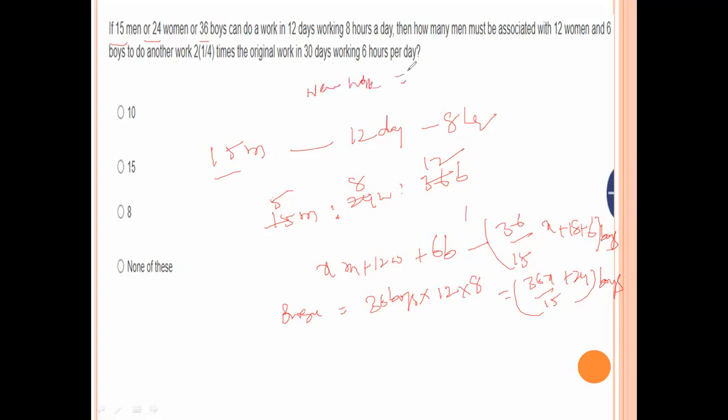New work equals 2 1/4, means 9 by 4, into 36 into 12 into 8, which is equal to 8748 boys. Now here we observe that 36x by 15 plus 24 boys, into 30 days into 6 hours, equals 8748.